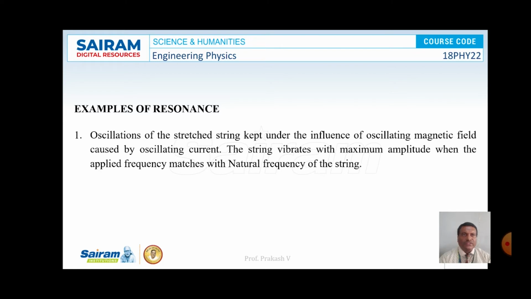So what are the examples of resonance? The first one is oscillations of the stretched string kept under the influence of an oscillating magnetic field caused by oscillating current.